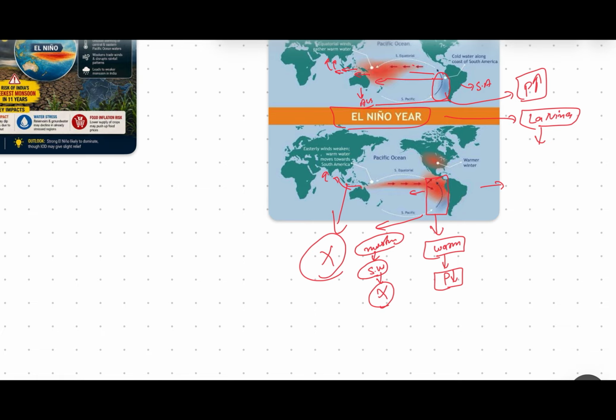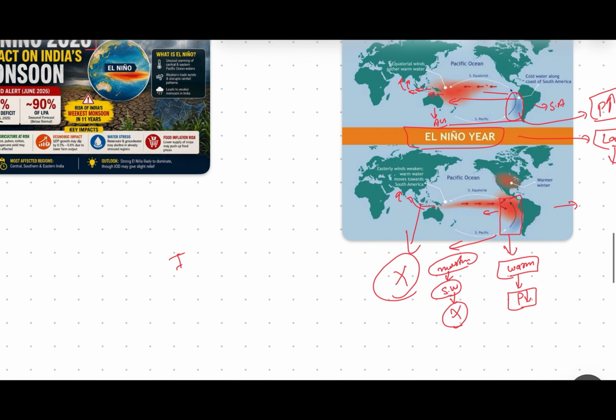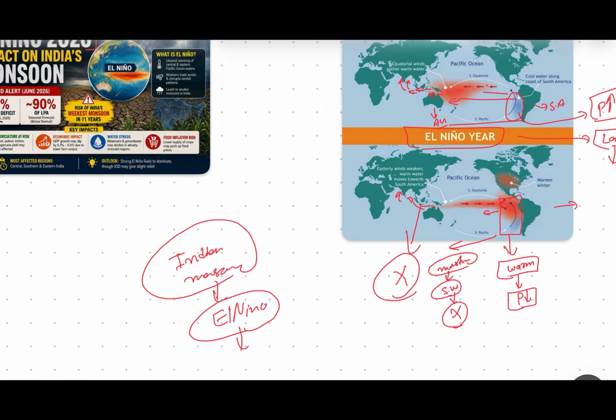So it is not that the whole Indian monsoon is just because of El Nino. I mean, it depends on this kind of weather pattern or these winds, but there are other factors which compensate, like the Indian Ocean Dipole. All these things compensate the impact of El Nino. That's a separate issue altogether.